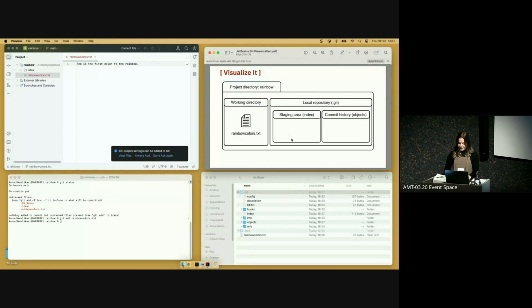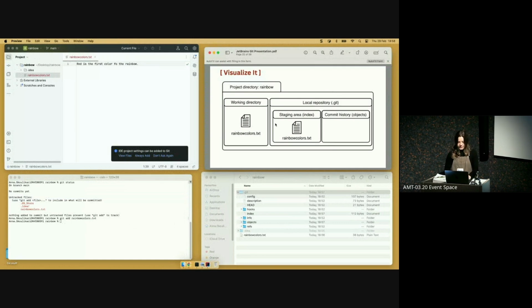So to update the diagram, we've now added the file to the staging area. A common misconception is that the file was moved from the working directory to the staging area, which, when you think of that other diagram I showed you where it had the arrow pointing from the working directory to the staging area, I think that diagram really causes that misconception. But actually the file isn't moved, it's just kind of copied over. And that's why if I make any updates right now to the file, I need to add the updated file to the staging area.